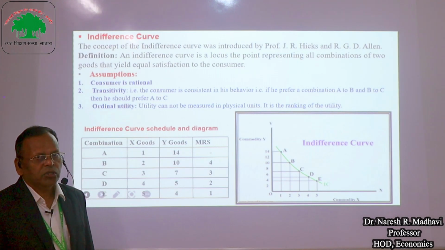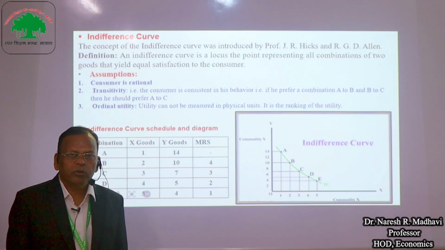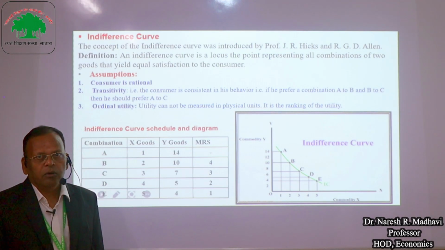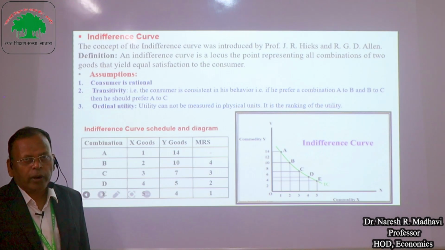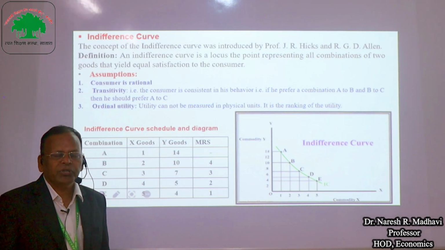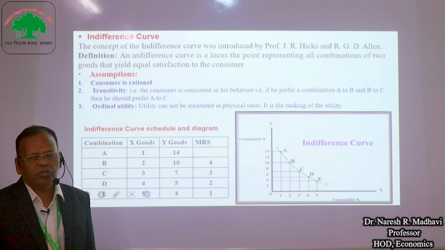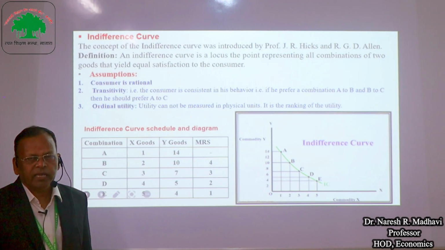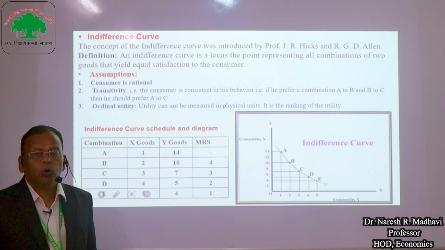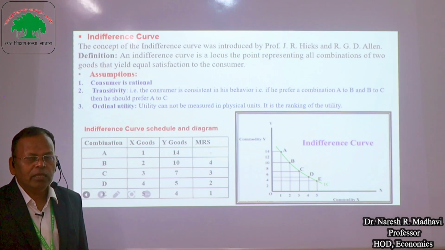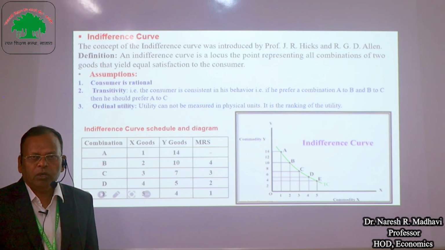Hence, Dr. J.R. Hicks and Professor R.G.D. Allen pointed out the new technique called the indifference curve. Indifference curve is the locus of points representing all combinations of two goods which give equal satisfaction to the consumer. This is the definition of the indifference curve. Once again, indifference curve is the locus of points representing all combinations of two goods which give equal satisfaction to the consumer.